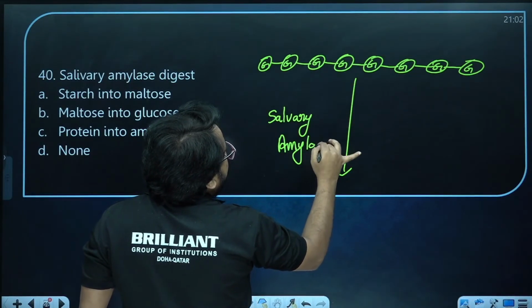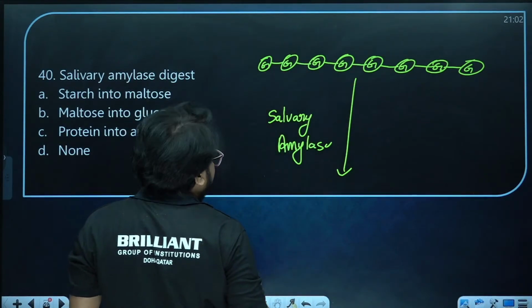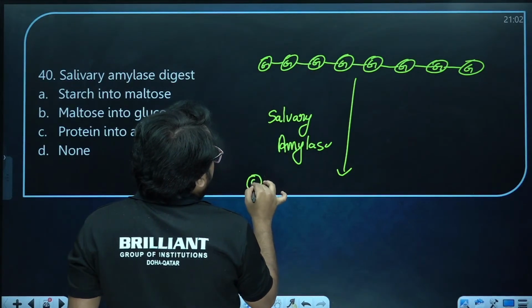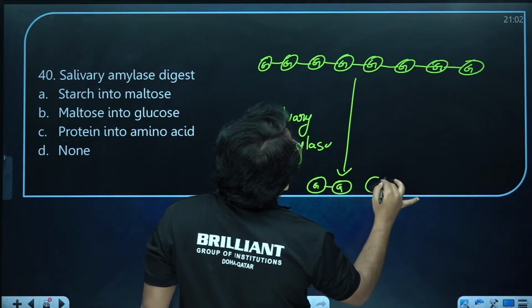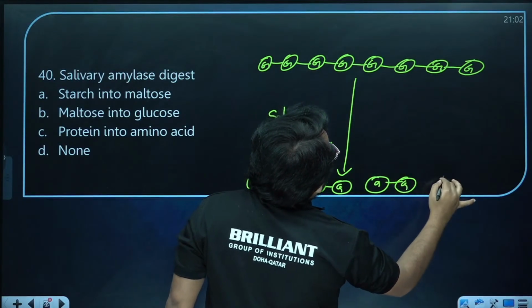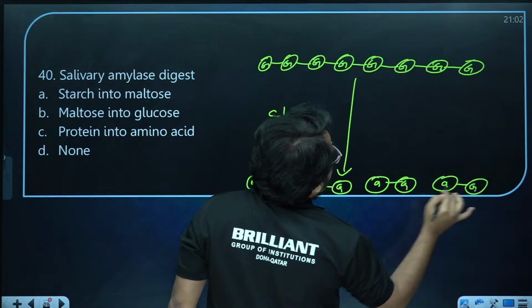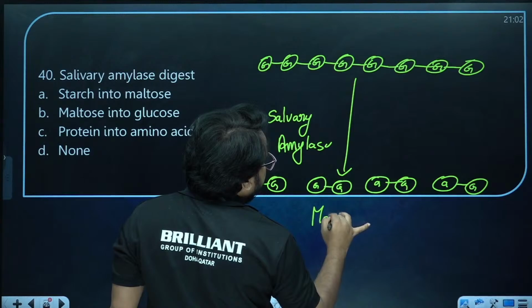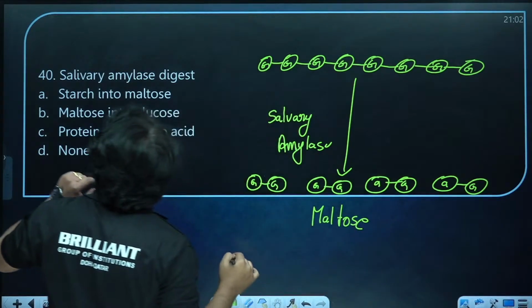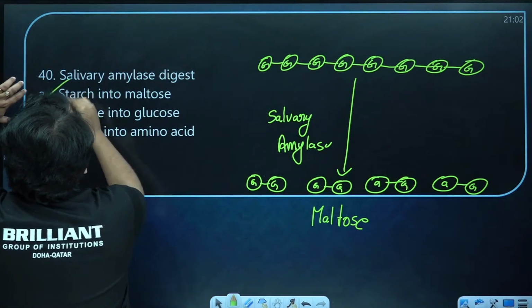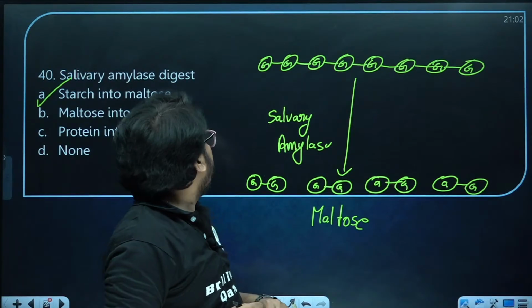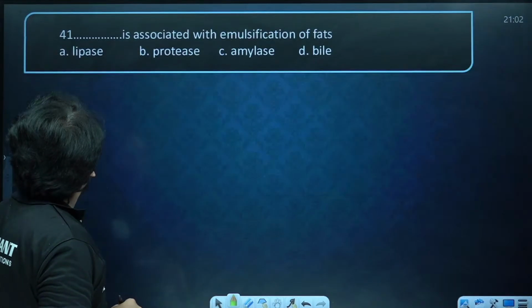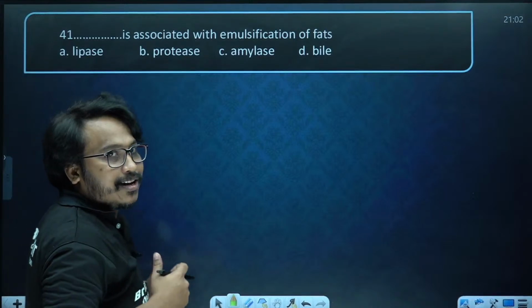Salivary amylase will be breaking this bond here, so two glucose units will be formed. Those two units of glucose that are formed are called maltose. This is the digestion of starch that is taking place. So they convert starch into maltose. That's all about some important questions that are coming in biology.